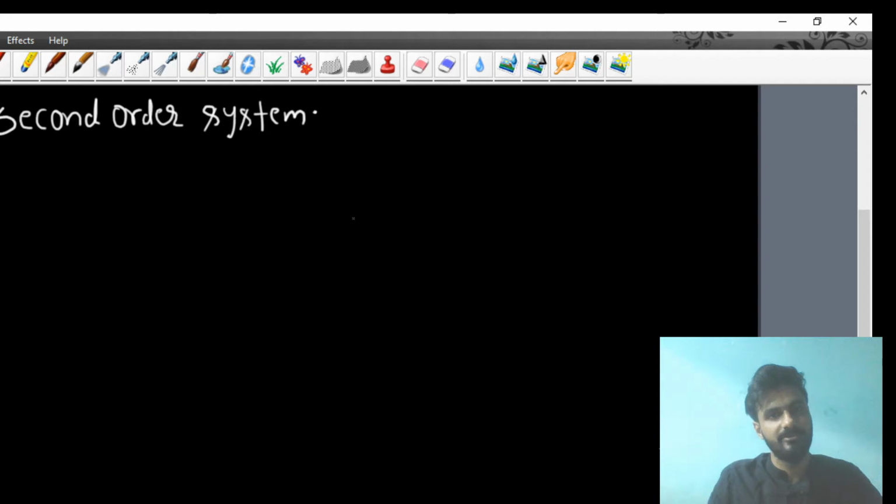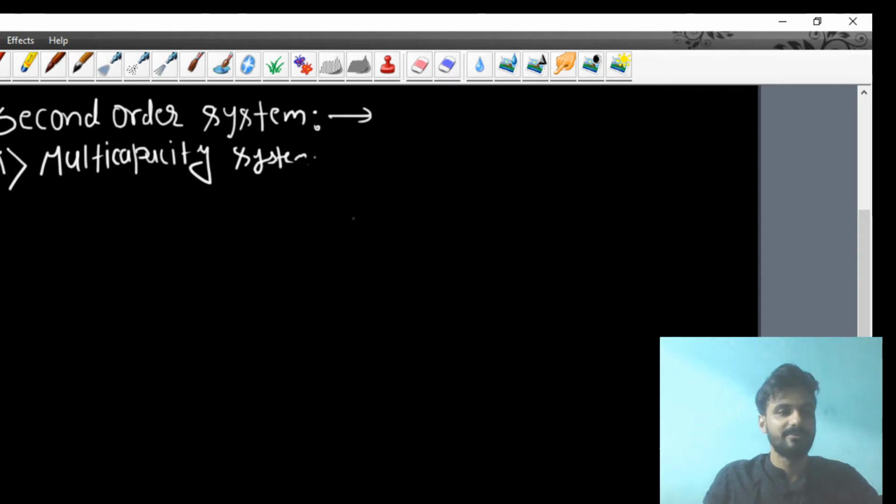Before going to the derivation part, I am going to discuss which type of system may be called a second order system. So here I am going to write first: the type of system which is called a second order system is a multi-capacity system. First example of the second order system is the multi-capacity system. So try to understand which types of system will be called multi-capacity systems. I will tell you later on.